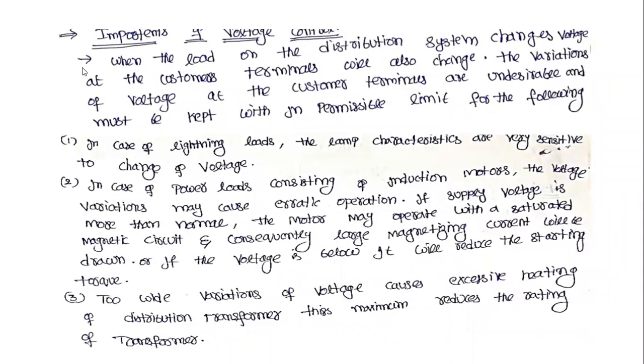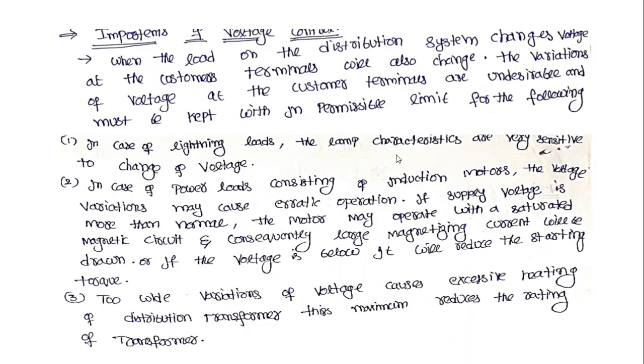Next, coming to the important considerations for voltage control: when the load on the distribution system changes, the voltage at the customer terminals will also change. The variations of the voltage at the customer terminals are undesirable and must be kept within permissible limits.